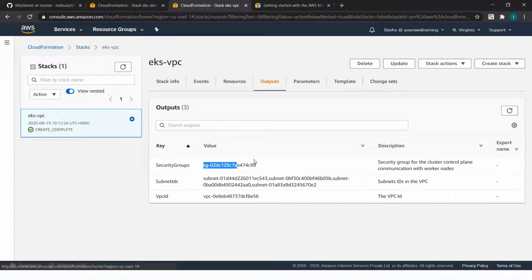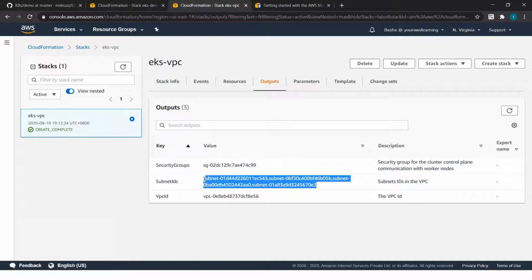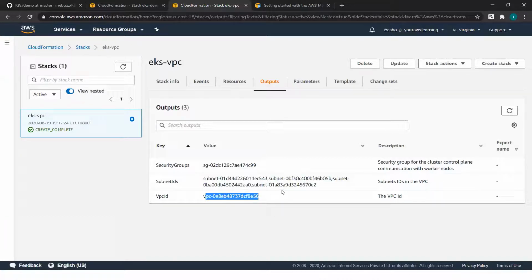You need the security group to allow connectivity between your control plane and your data plane so that your worker nodes can join your EKS cluster. Then these subnets are where your worker groups can communicate with the control plane. And this VPC ID is where your EKS worker nodes are residing.